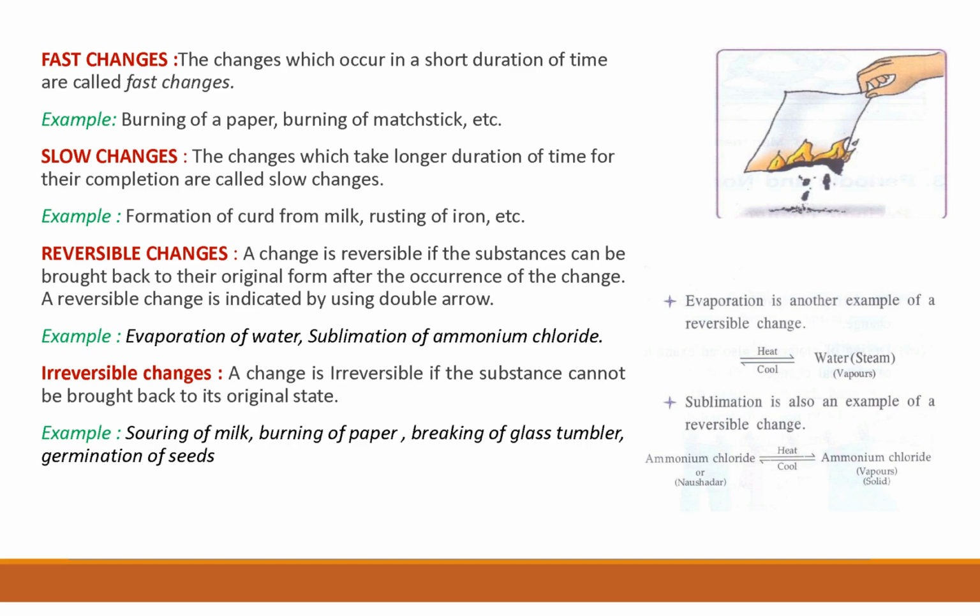Same with the rusting of iron. When you leave iron in the open, there is rust on the iron. When iron reacts with water and moisture, iron oxide is formed. Rust is a layer of iron oxide which is formed on the upper surface of the metal or iron. So we call this rusting of iron.